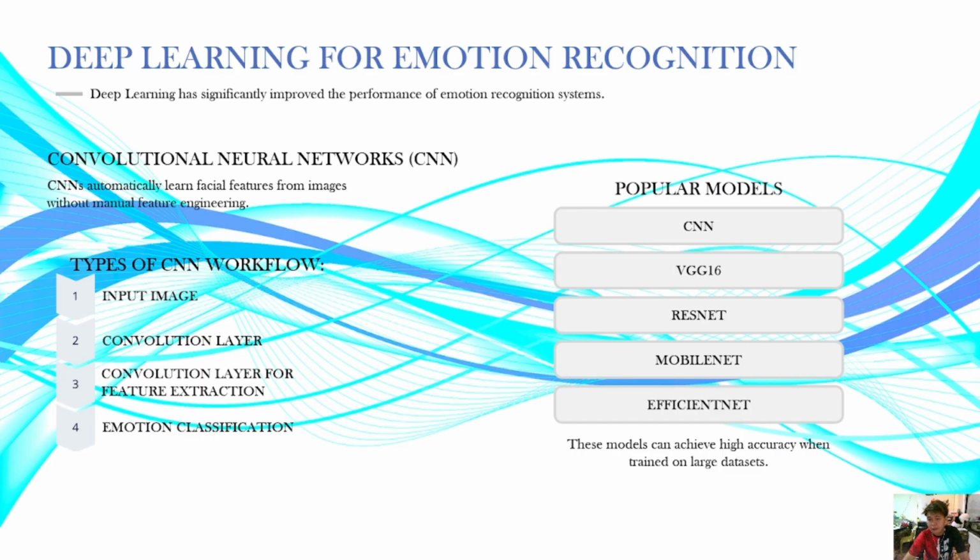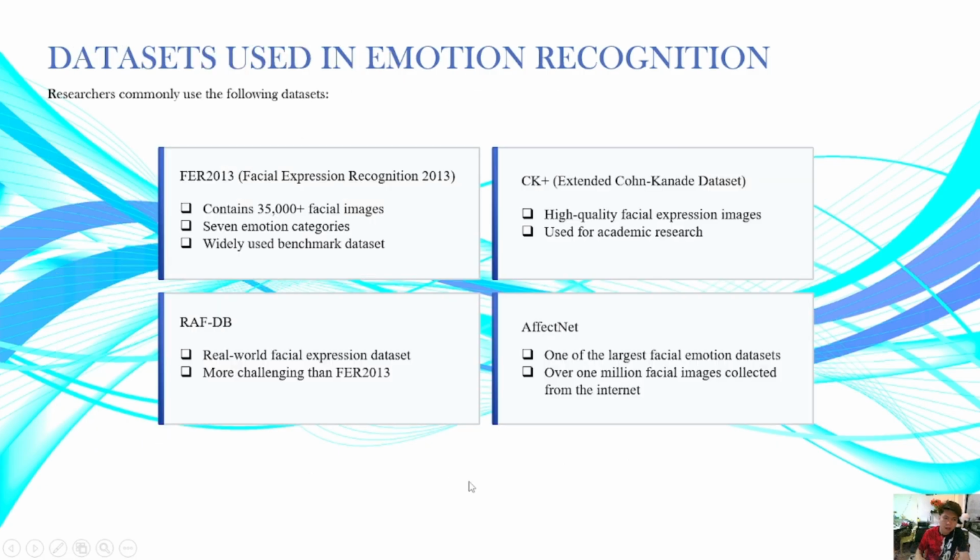We also have the popular models, which are the CNN, VGG16, ResNet, MobileNet, and then EfficientNet. So these models can achieve high accuracy when trained on large data sets. Now let's continue with the data sets in emotion recognition. So researchers commonly use the following data sets. Okay, so I guess we will be discussing it one by one.